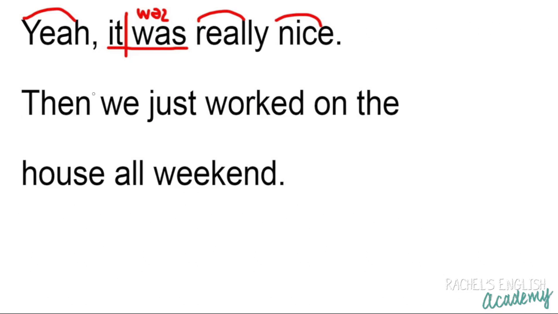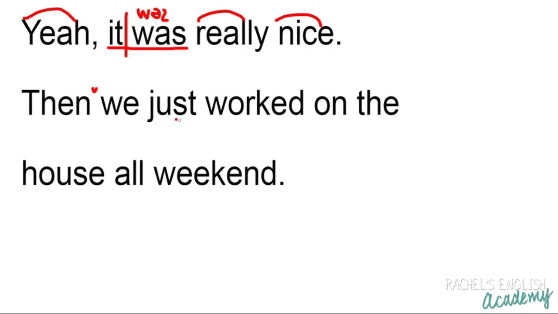Then we just worked on the house all weekend. Then, a little break here, separating up into two thought groups. Then. So he's thinking of what to say next. That was just Friday night. She asked about his whole weekend, so he's going to think of what else he did over the weekend. Then we just worked on the house all weekend.